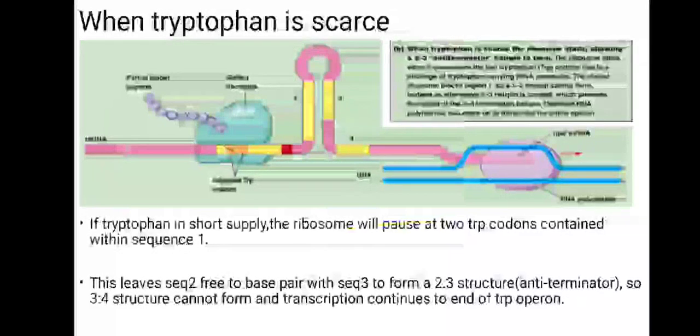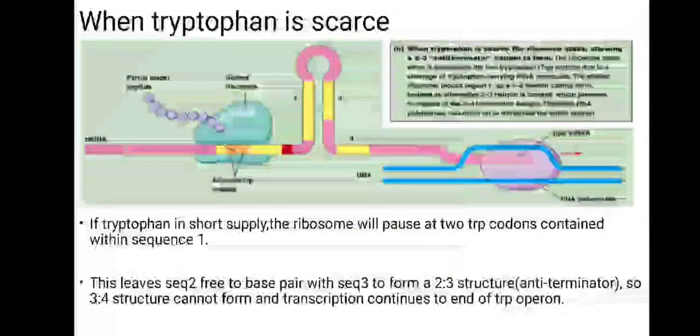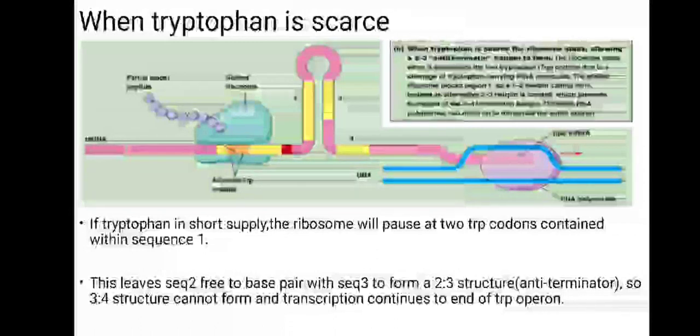Now, when we have low availability of tryptophan, the ribosome stalls, allowing a 2:3 anti-terminator hairpin to form. The ribosome stalls when it encounters the 2 tryptophan codons due to the shortage of tryptophan-carrying tRNA molecules. The stalled ribosome blocks region 1, so the 1 and 2 hairpin cannot form. Instead, an alternative 2 and 3 hairpin is created, which prevents the formation of the 3 and 4 terminator hairpin. Therefore, RNA polymerase can move on to transcribe the entire operon.